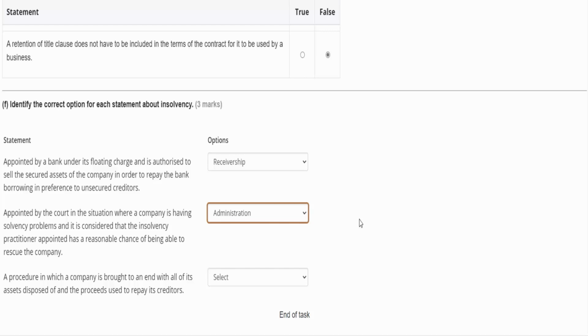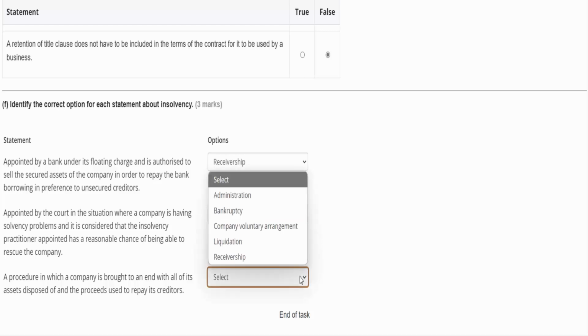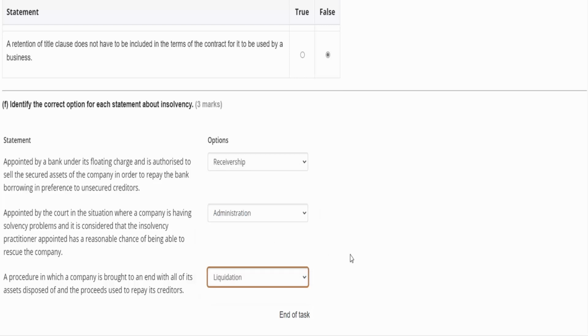And then finally, a procedure in which a company is brought to an end with all of its assets disposed and the proceeds used to repay its creditors. And if there's any money left over, that can go back to the owner. So that's the idea of liquidation. So liquidation is where we're winding up the company.